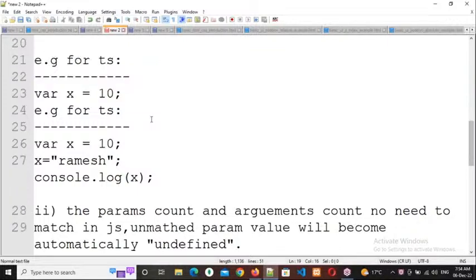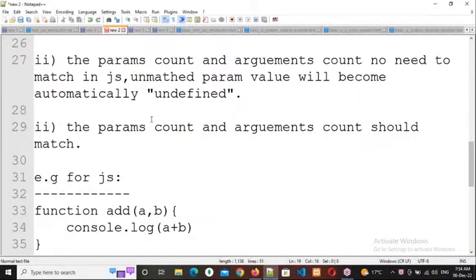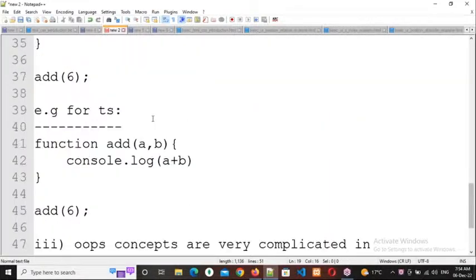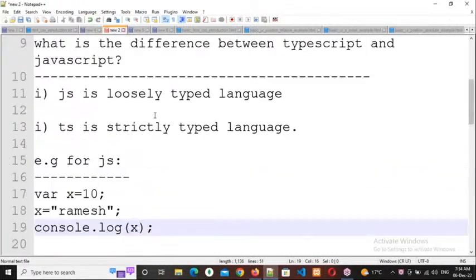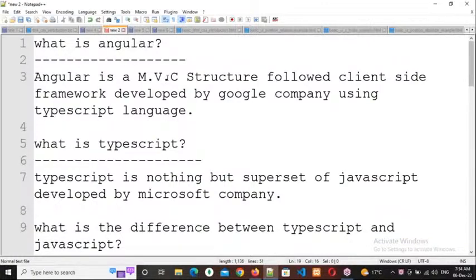Okay, right. I will show you it practically also. So that's it, everyone. This is the class for today. Hope everybody got some knowledge in this class. Tomorrow I will give an introduction to this MVC structure, and how Angular works, that basic thing. Then from the day after tomorrow onwards, we'll work with TypeScript. Clear, everybody? Day after tomorrow onwards, we'll work with TypeScript. Thank you, everybody. This is the class for today.